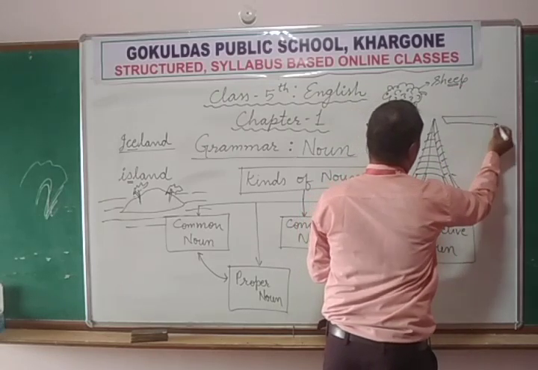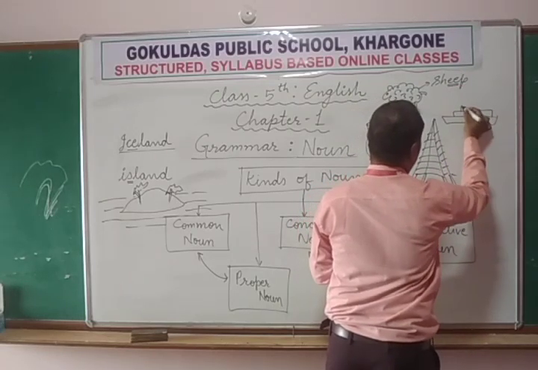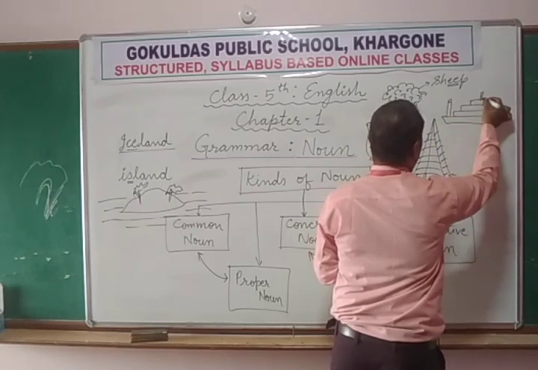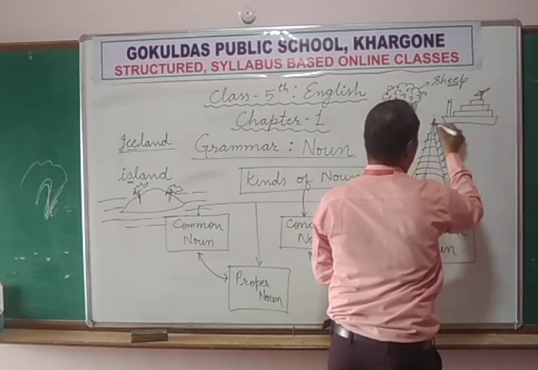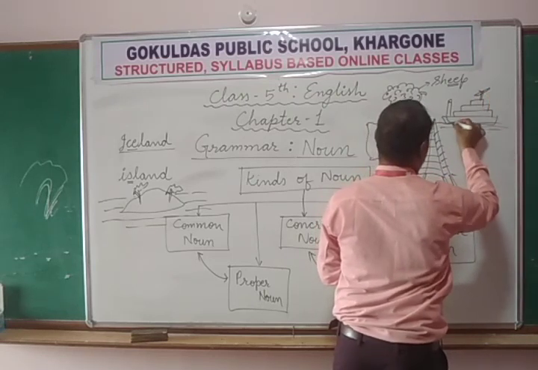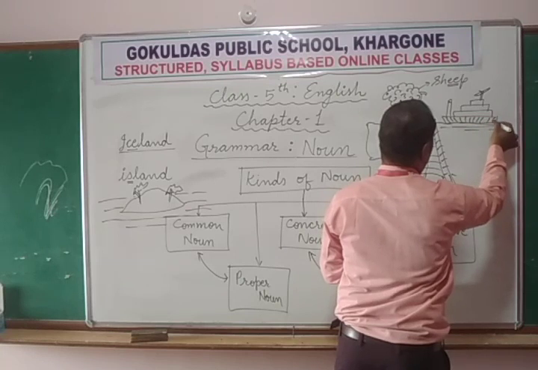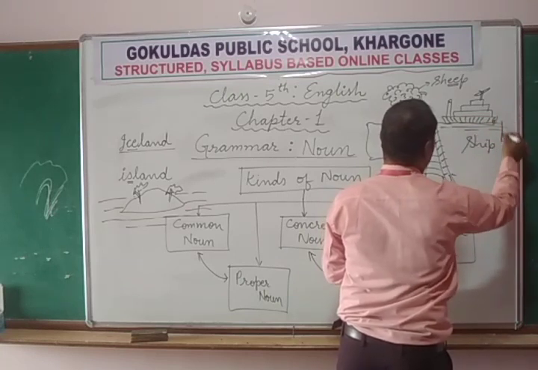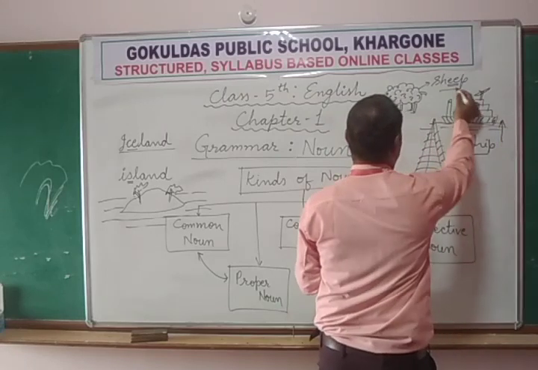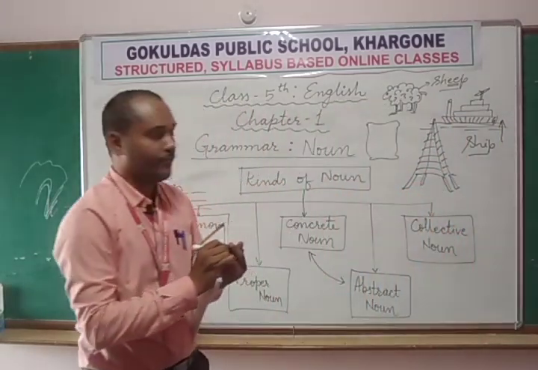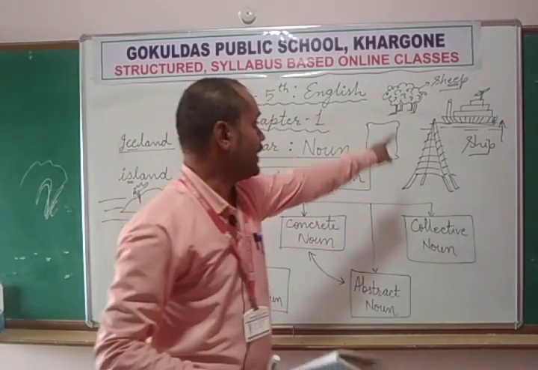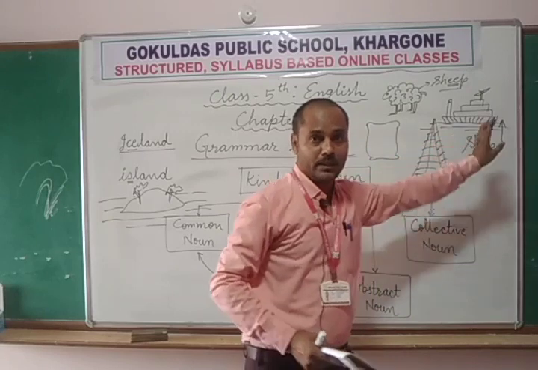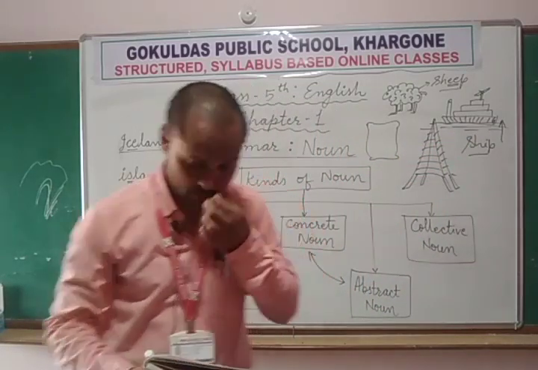But the type of ship which is very large, we can find it on water bodies, oceans. So this is sheep and this is ship. This difference of spelling is SHEEP and SHIP. Okay, this is the difference.